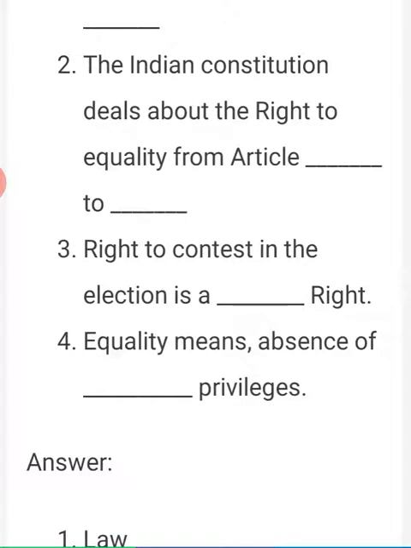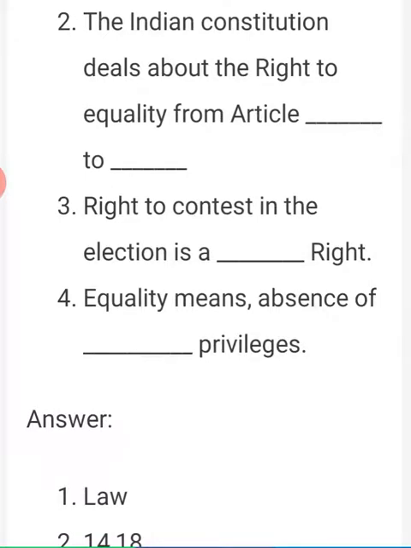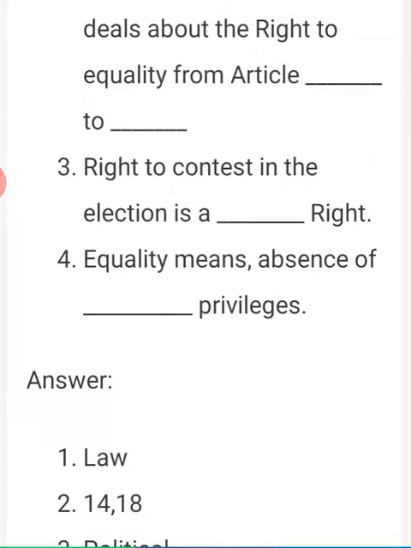Second question. The Indian Constitution deals about the rights to equality from article dash to dash. The answer is 14 to 18.